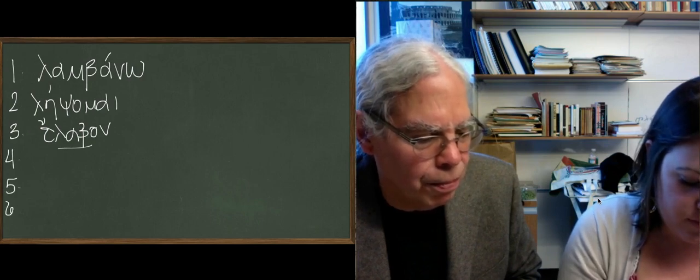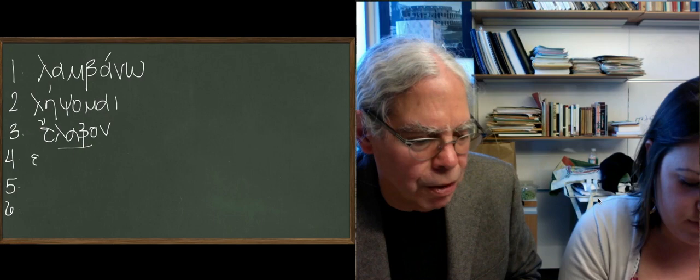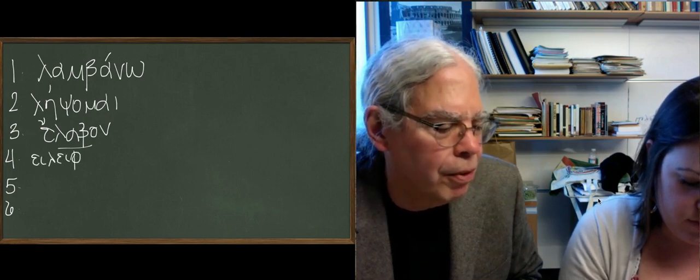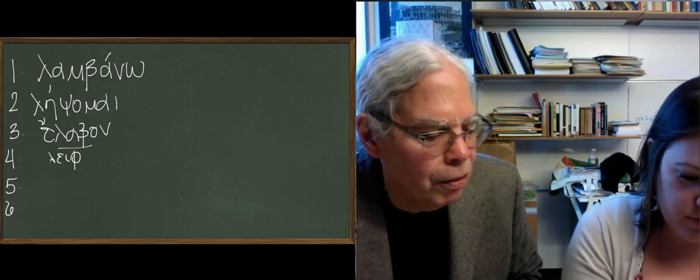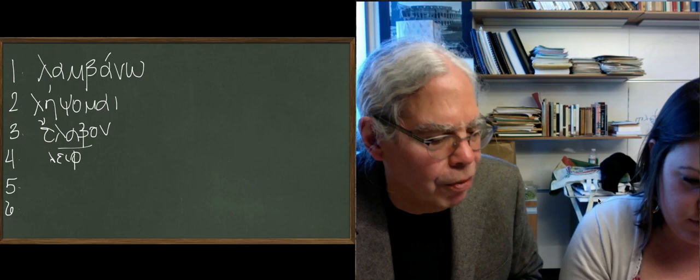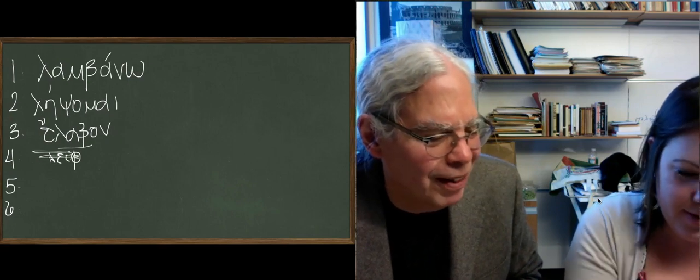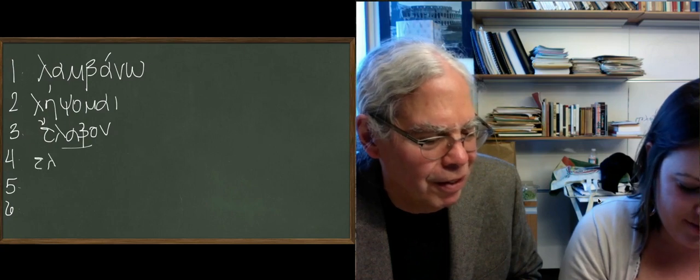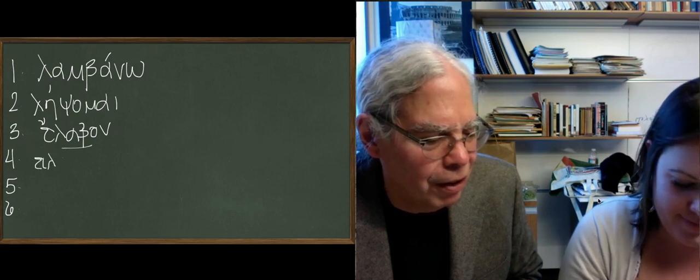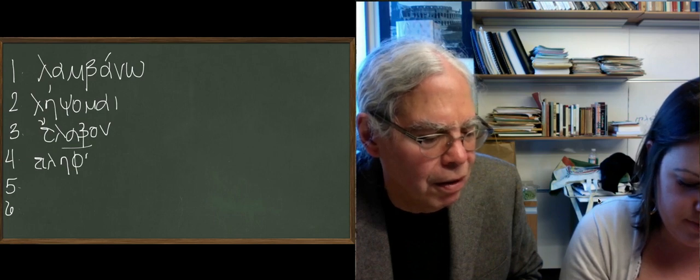Eilefa is the perfect form. EI has a weird diphthong with an eta, not an epsilon iota. It's epsilon iota, lambda eta, and then fa, eilefa.